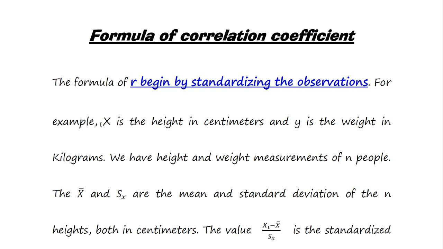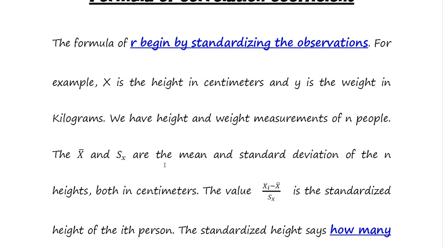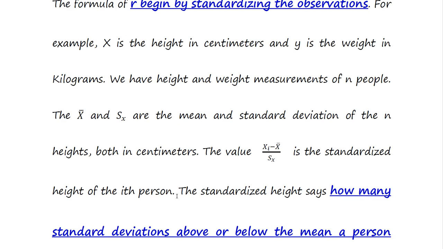So look here at an example. X is the height in centimeters and Y is the weight in kilograms. We have height and weight measurements of n people. Then x bar and sx are the mean and standard deviation of the n heights. Both these quantities are in centimeters. So the value xi minus x bar over sx is the standardized height of the ith person.